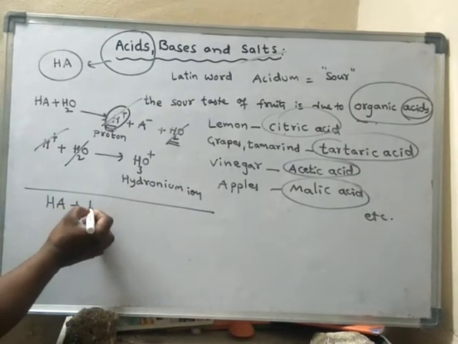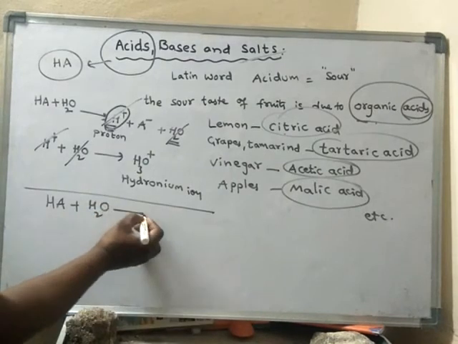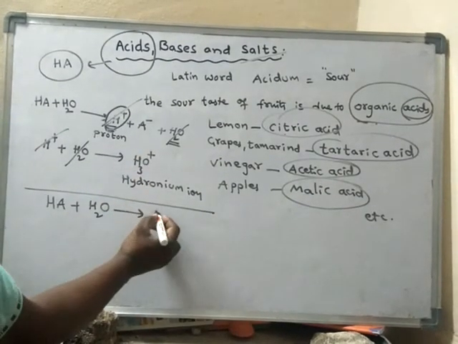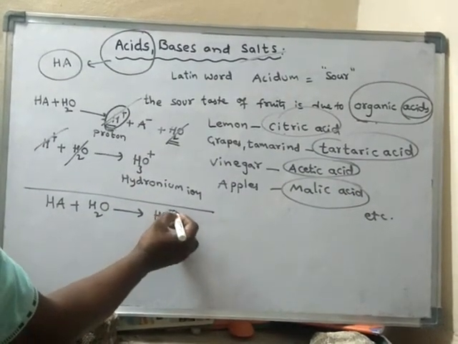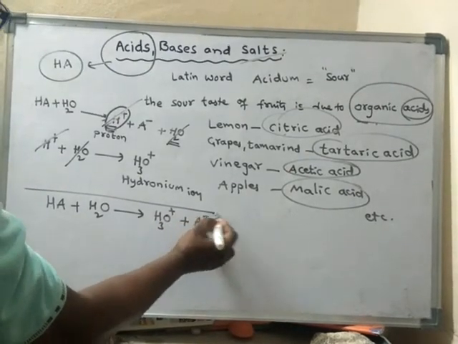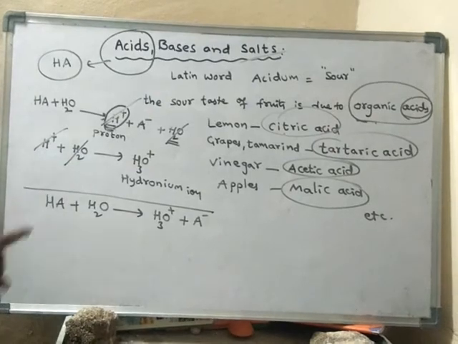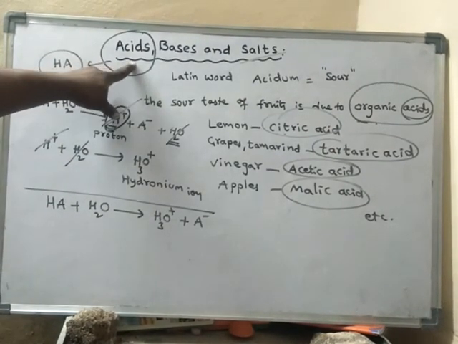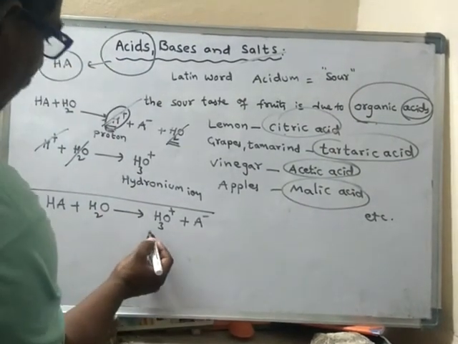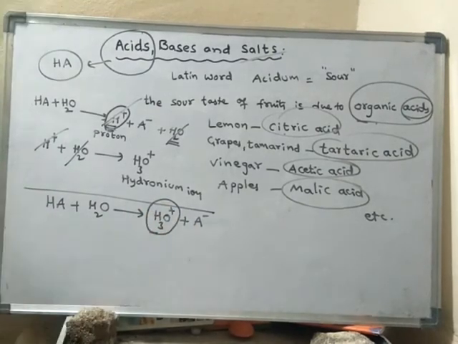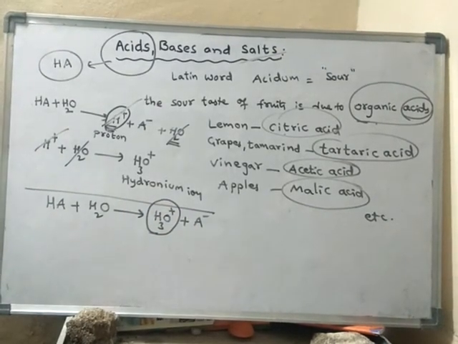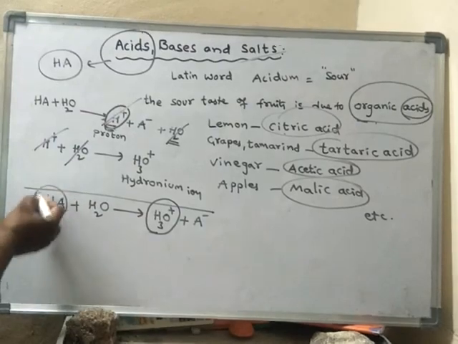HA plus H2O gives rise to H3O plus and A minus. So like this, the acids will form H3O plus ions in water. So we can simply say